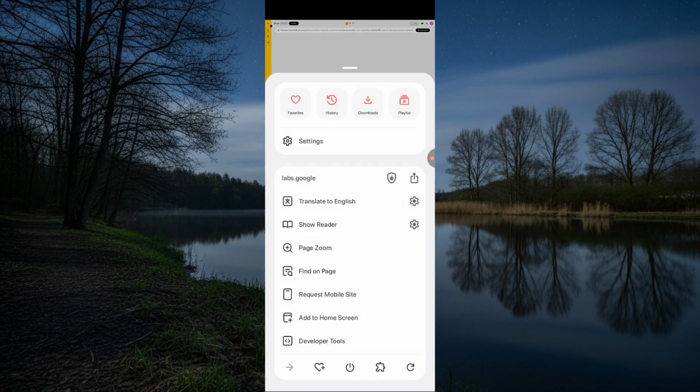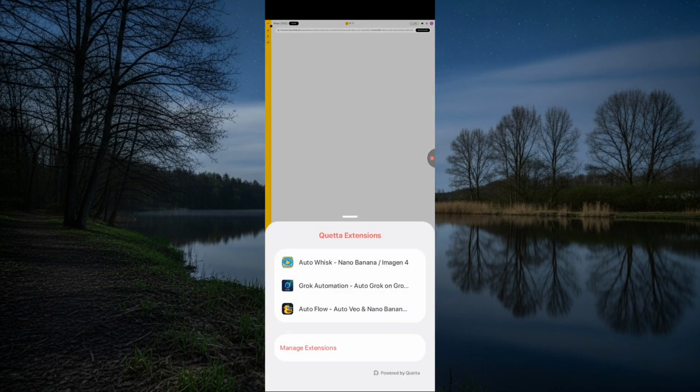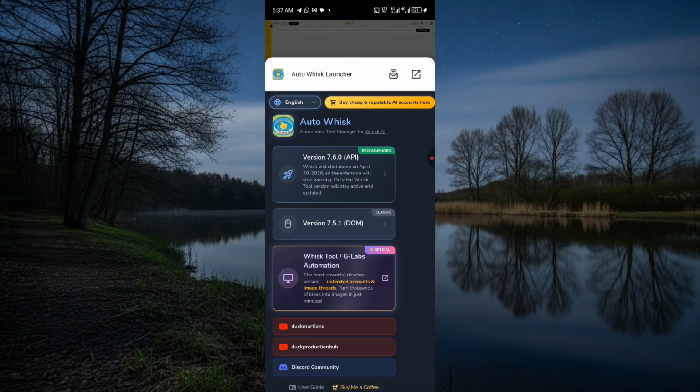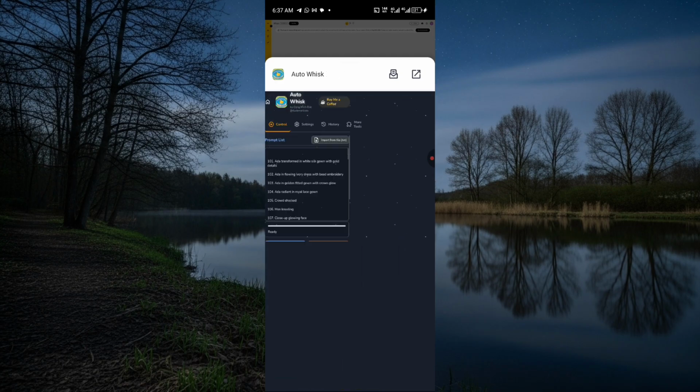Come to that three dots again, which is the second time. Click on the extension icon. Go back to the auto whisk. Now don't forget we are already in the whisk interface. Before we repeated what we did before, then you are going to click on version 7.5.